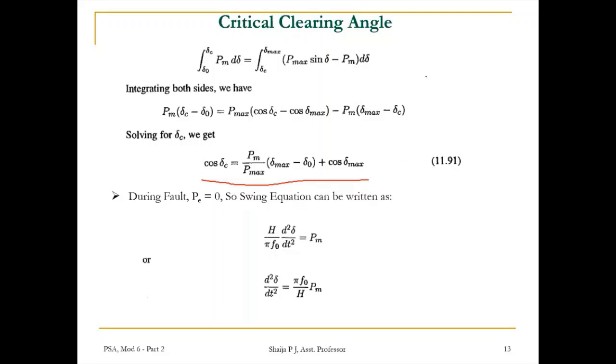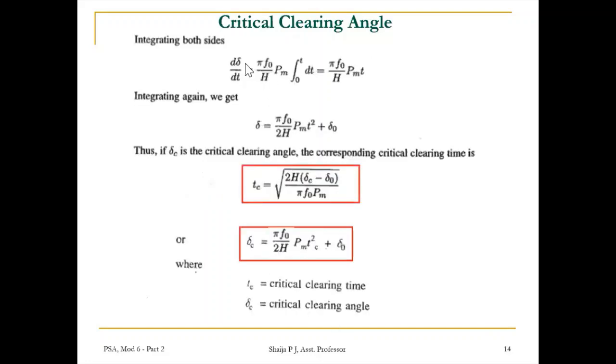And under the faulty state, Pe becomes 0. So the swing equation can be written as H by pi f0 into d square delta by dt square is equal to Pm, or else d square delta by dt square is equal to Pm into pi f0 by H. Integrating on both sides, we get d delta by dt is equal to pi f0 by H Pm into integral 0 to t dt, which is pi f0 by H into Pm into t.